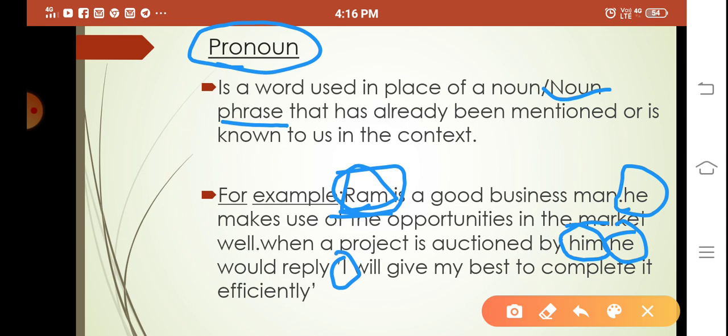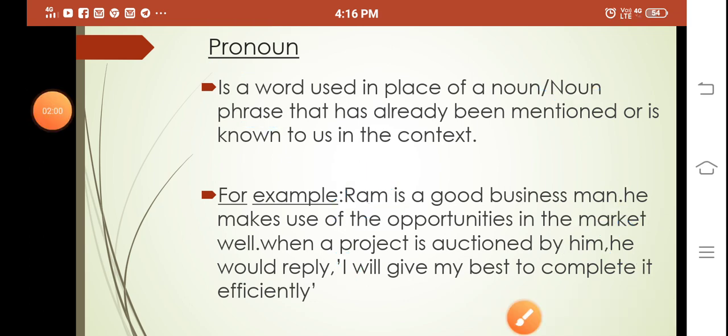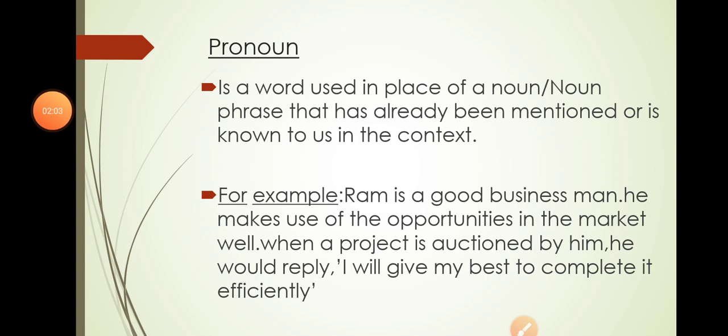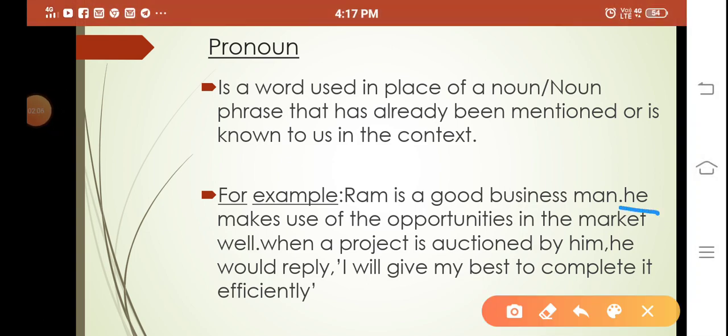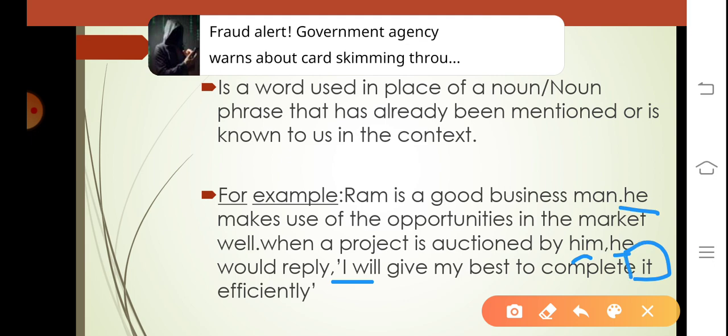I'll give my best to complete it efficiently. He, him, I, it are the pronouns.